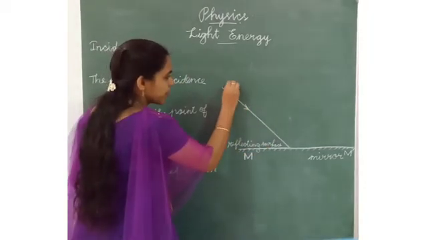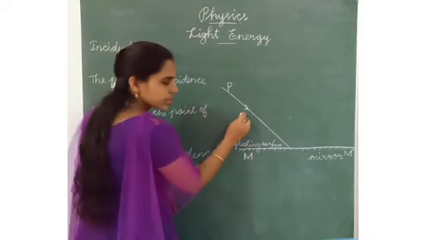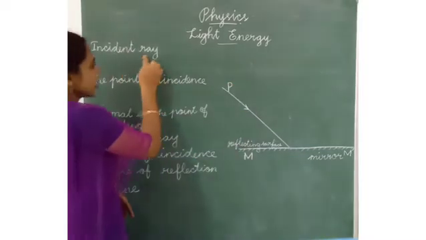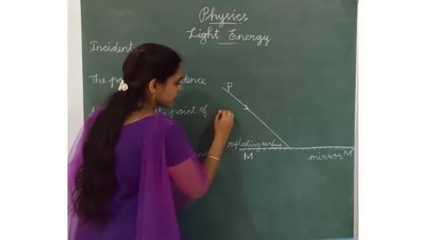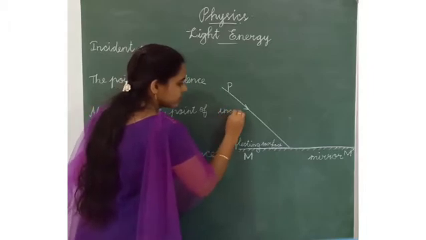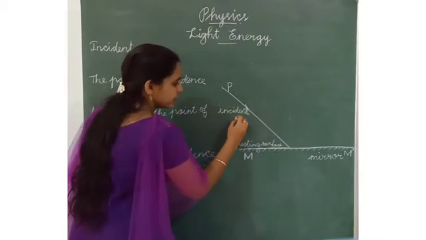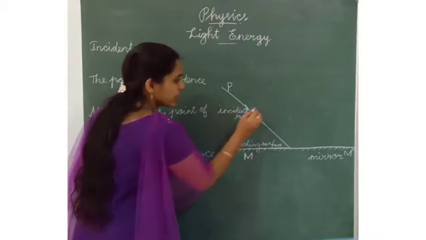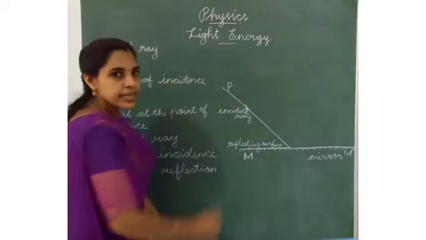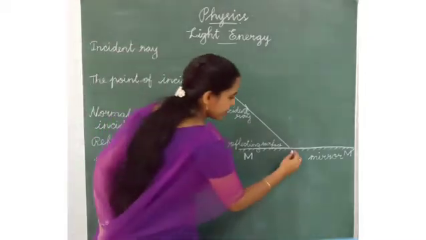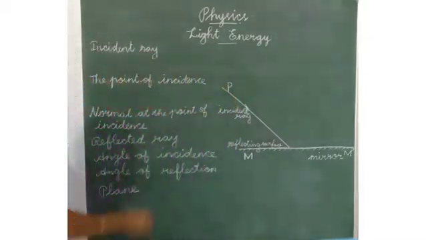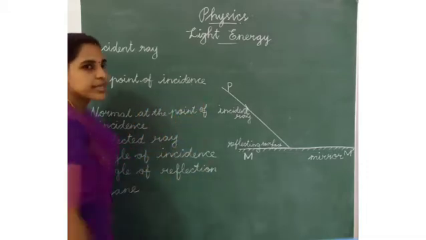This is P. P is on the incident ray. Next one is the point of incidence.